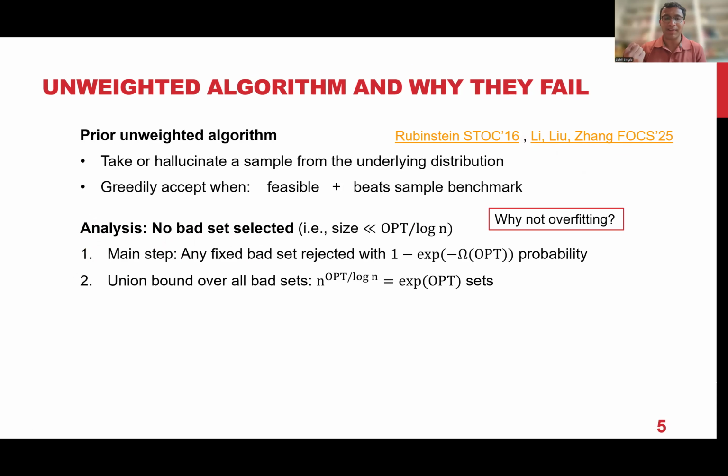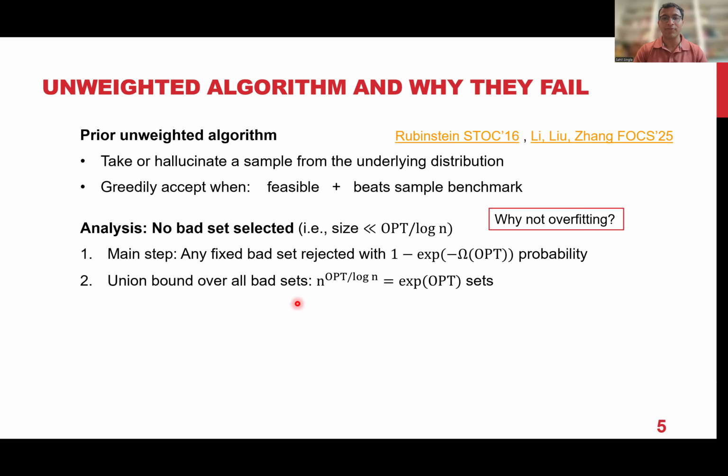The main idea of the analysis in these prior works is to argue that you're not going to select any bad set, any set which has small size. Look at any fixed bad set. My algorithm is already fixed, and I want to argue that the probability that my algorithm outputs a set of very small size is tiny. How do we do that? We first argue that for any particular small set, the probability that my algorithm outputs it is exponentially small. Then I take a union bound over all such small sets.